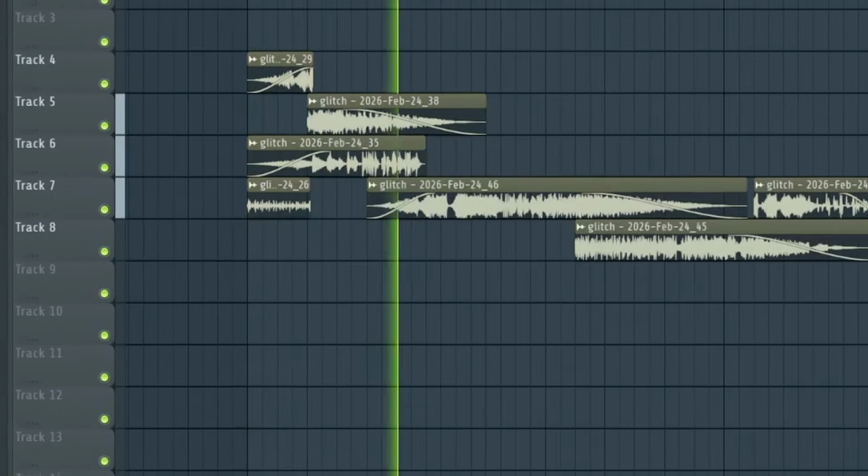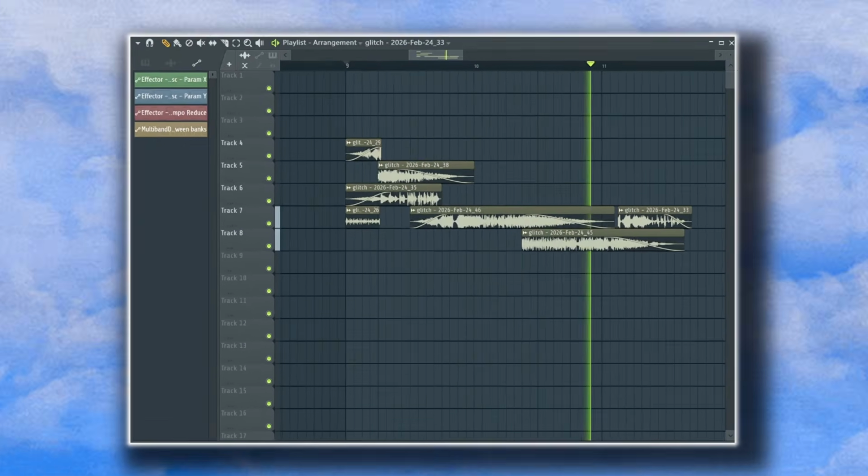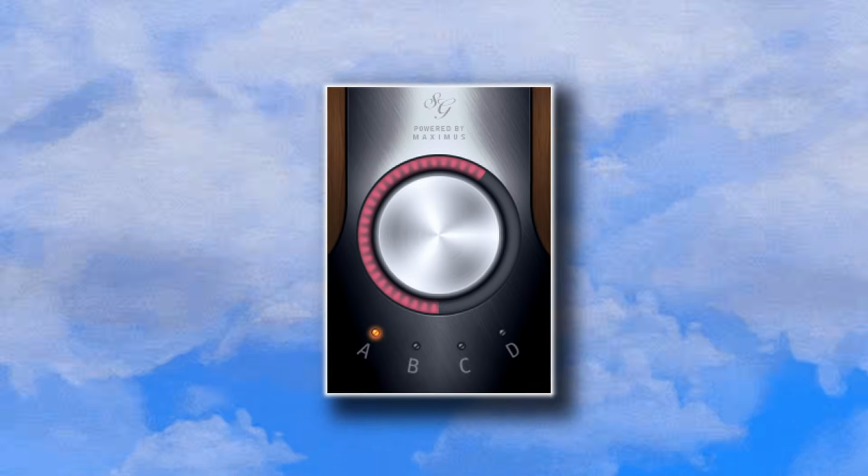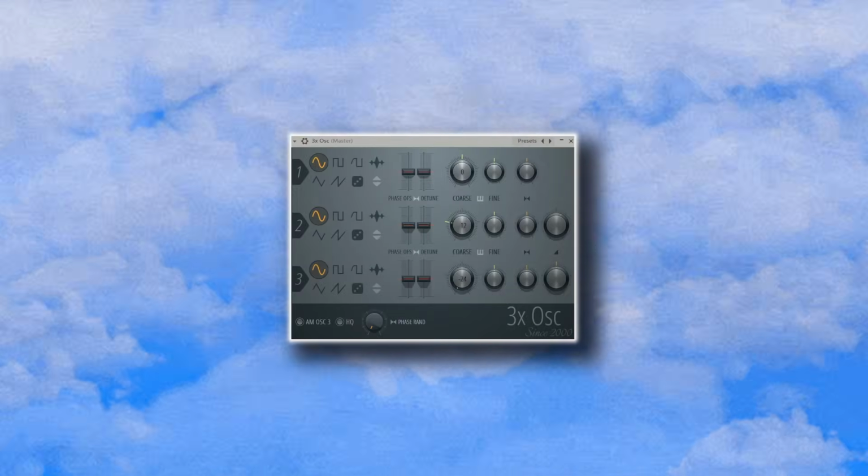Could glitchy sounds like this be easily made with FL Studio stock plugins? Let's find out. The first step is generating a sound source.